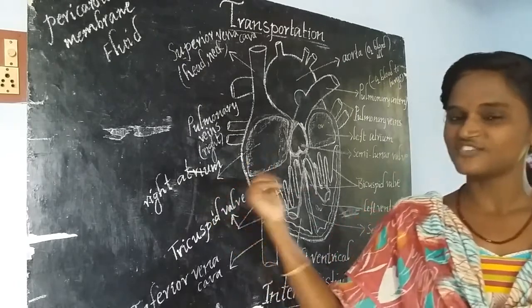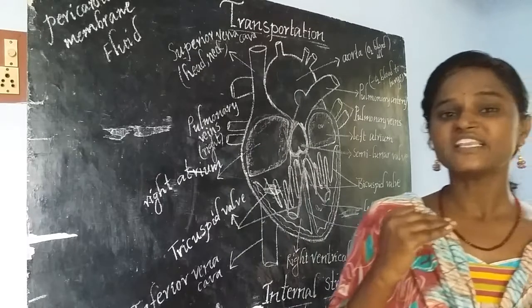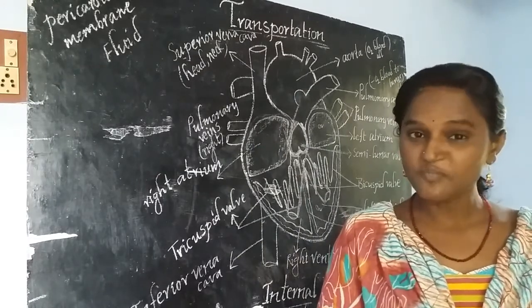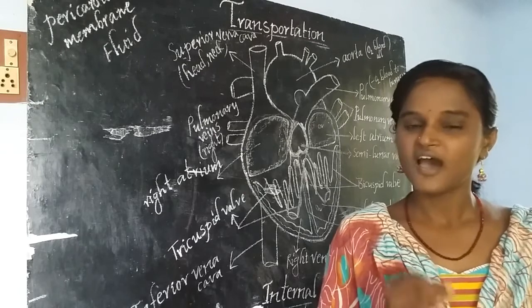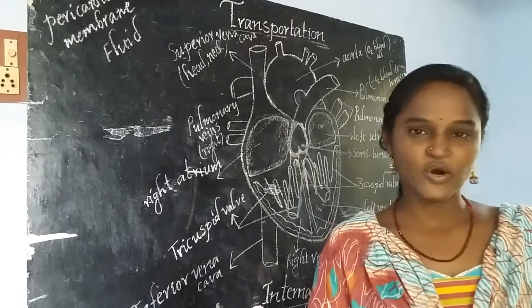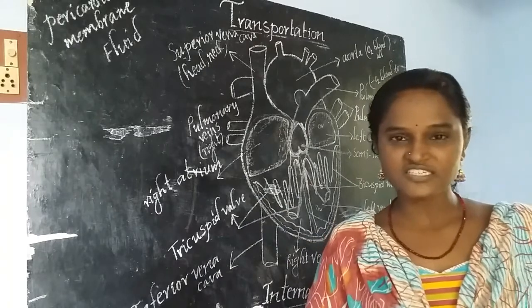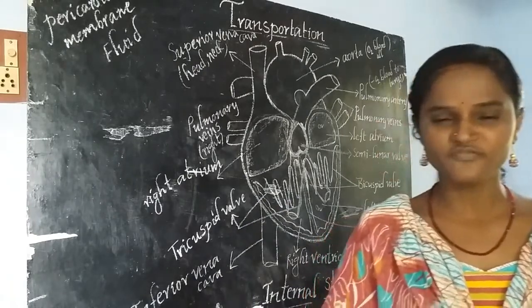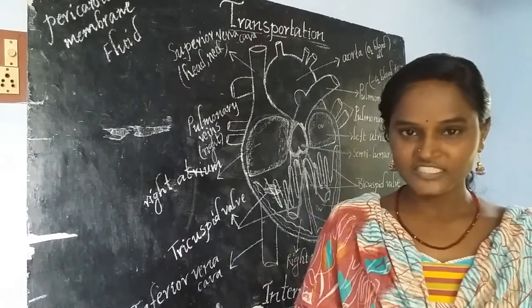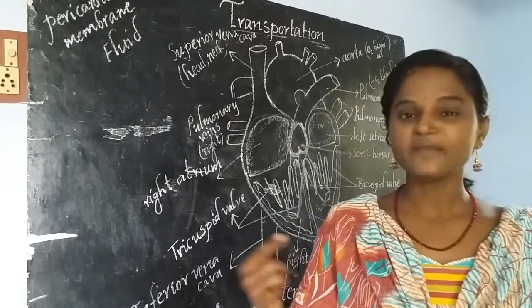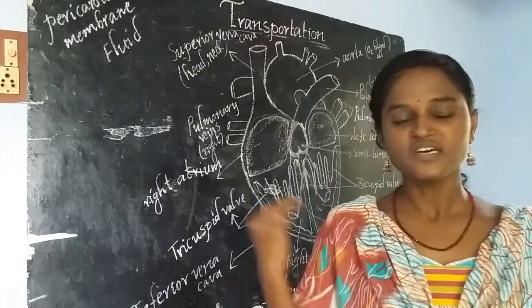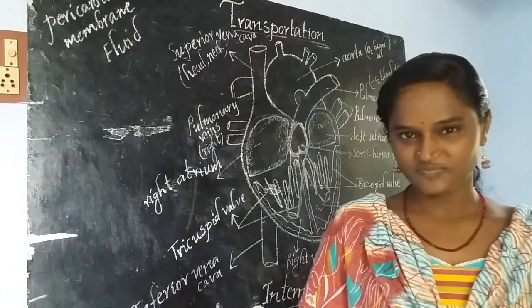And this circulatory system is mainly made up of many parts. In that, the important parts are heart, blood and blood vessels. Okay, the circulatory system is mainly made up of three important parts. What are they? Blood, heart and blood vessels. These are the three main parts of the circulatory system.